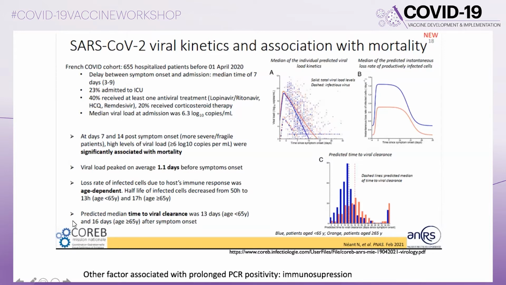They showed that the predicted median time to viral clearance was 13 days for patients below 65 years and 16 days for patients above 65 years after symptom onset. And other studies showed, for example, that immunosuppression was another factor associated with prolonged PCR positivity.